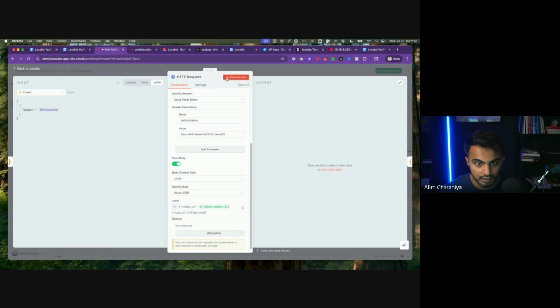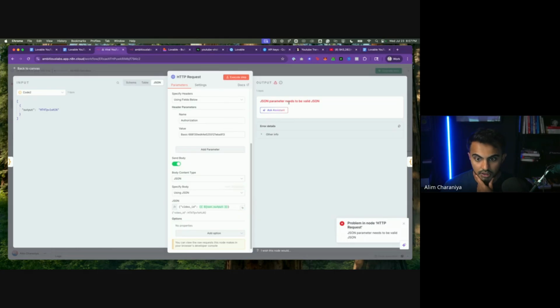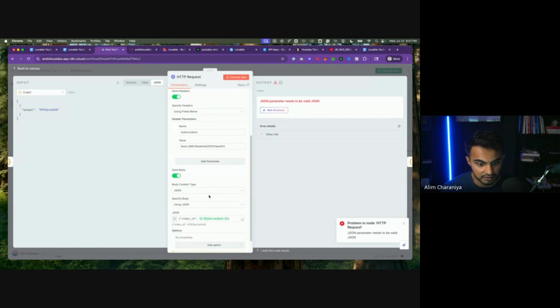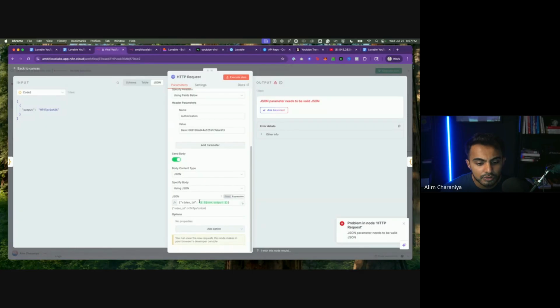Okay, cool. Execute that step. Says JSON parameter needs to be valid JSON. Oops.